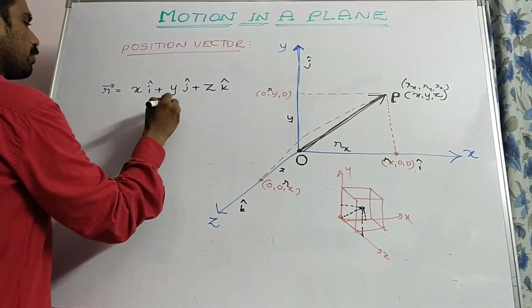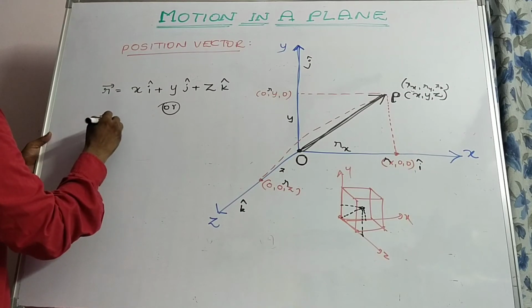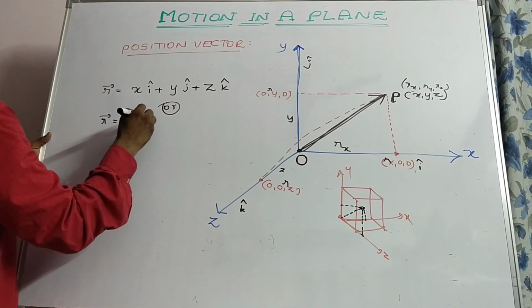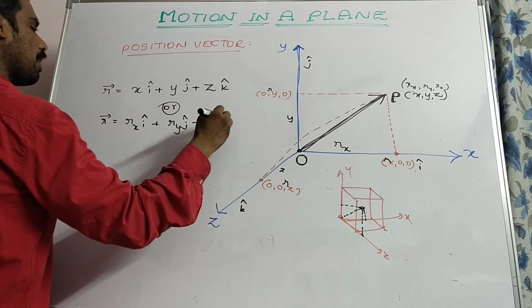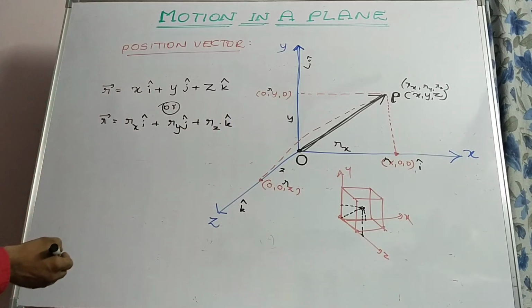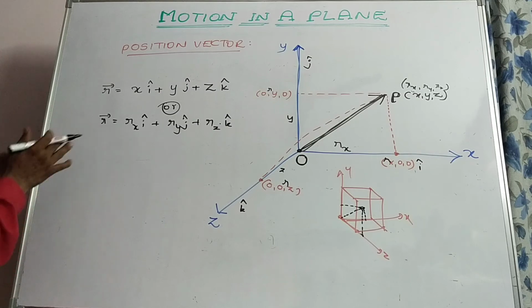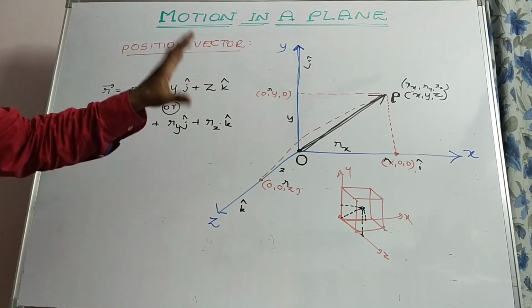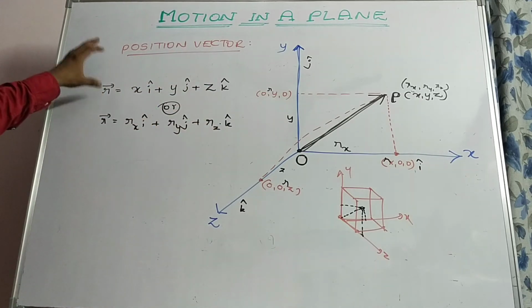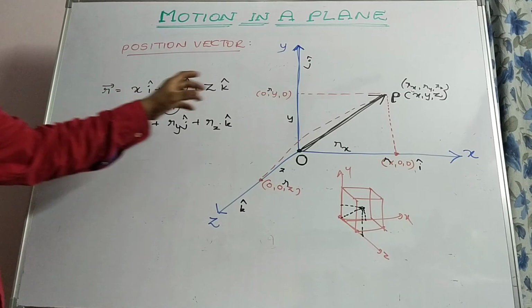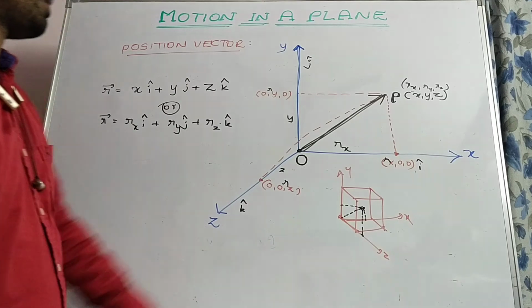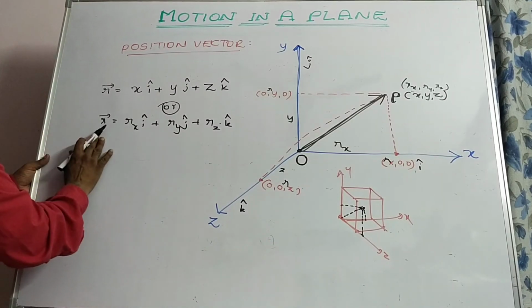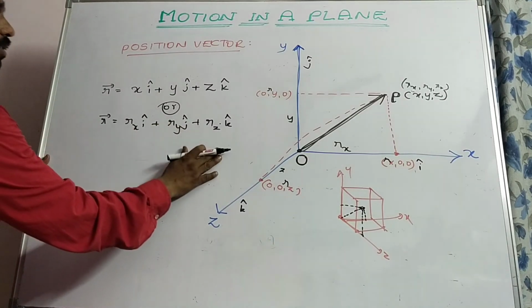Or this can be represented like r bar is equal to rx i cap plus ry j cap plus rz k cap. Now this is the expression for position vector. How can we write the position vector? We can write the position vector with the component along x-axis, component along y-axis, component along z-axis. So like that I write r bar is equal to rx i cap plus ry j cap plus rz k cap.